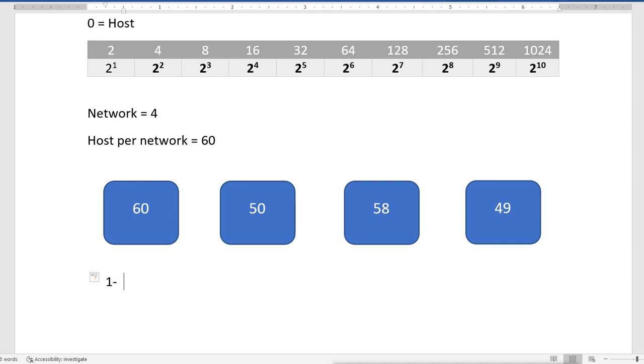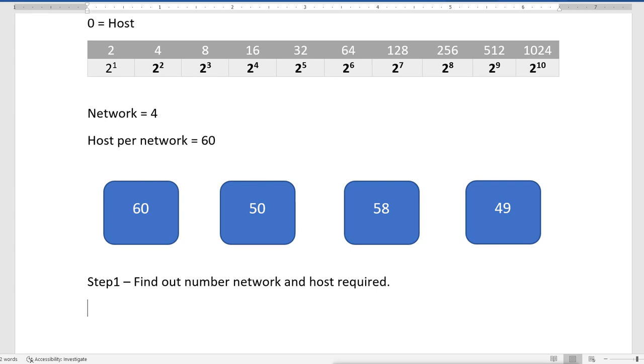The first step is to find out the number of networks and hosts required.